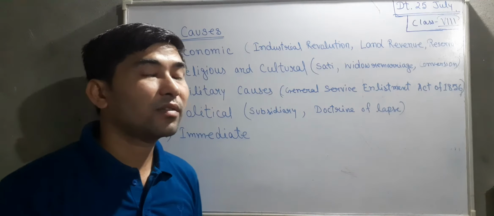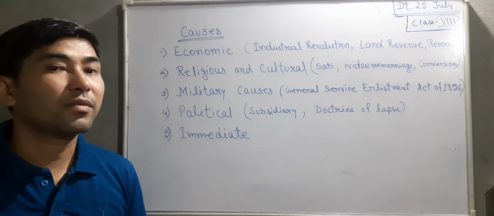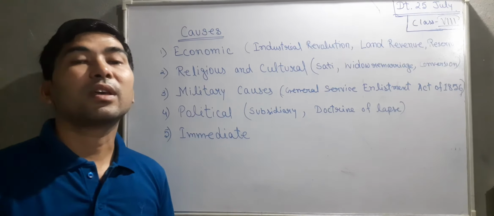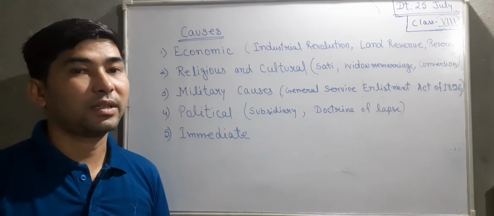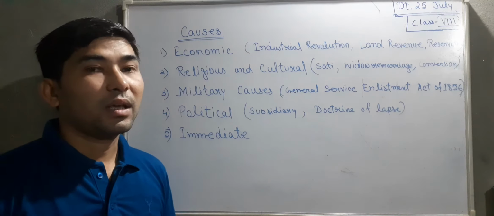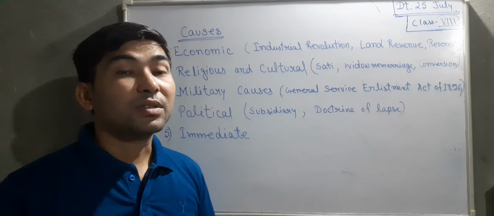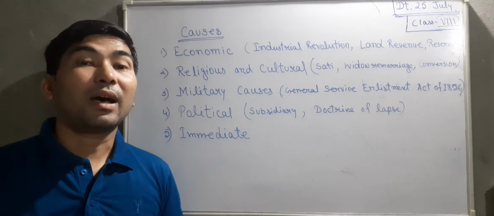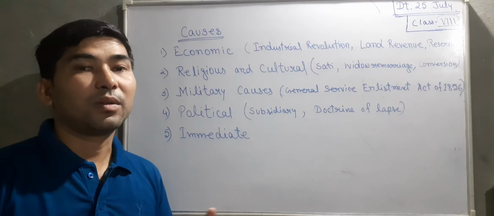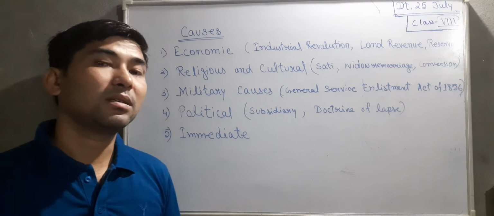Next was the land revenue system. Because of the land revenue system, whatever land the Indians had, they had to pay revenue on it, which also created problems. And then comes reservation. Reservation of the higher posts for the British created another nuisance.